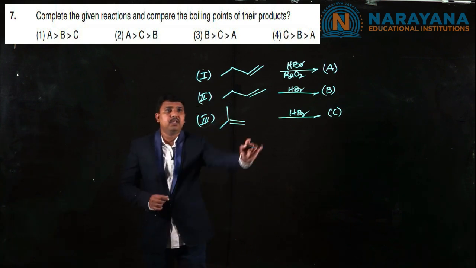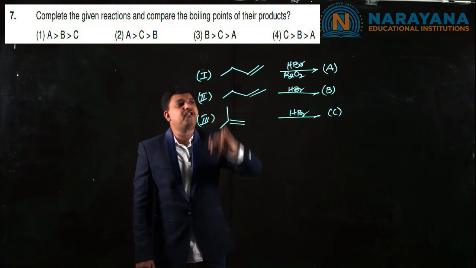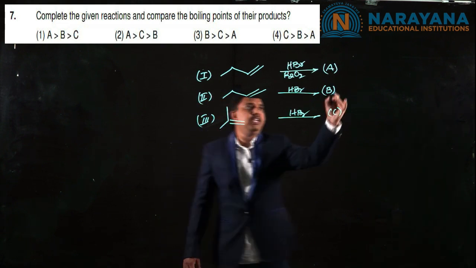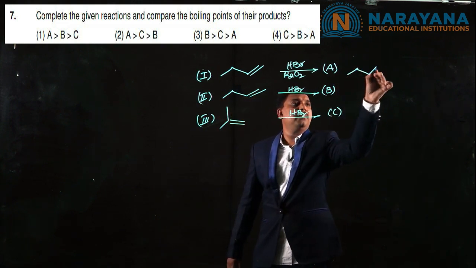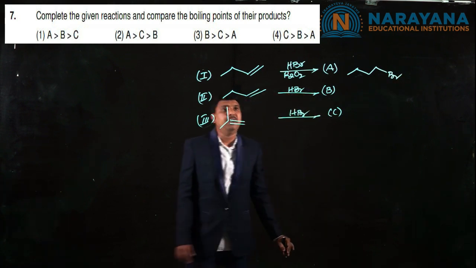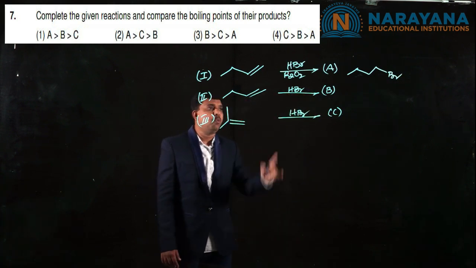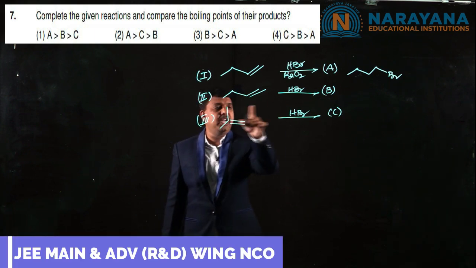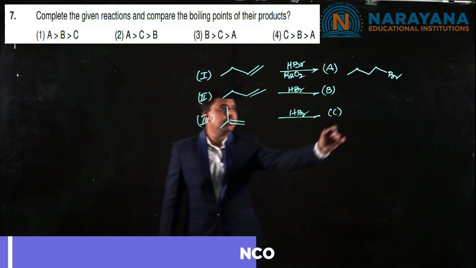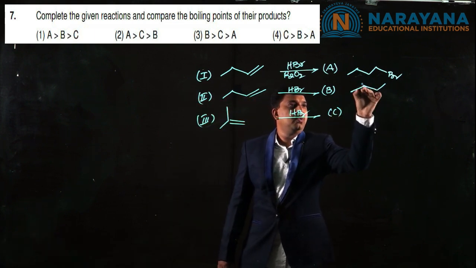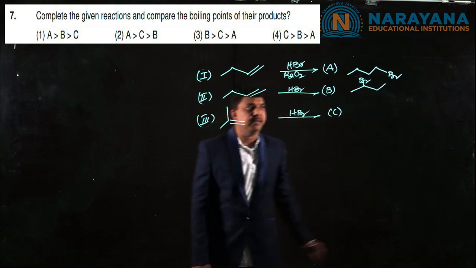Let us see. First one, alkene upon treatment with HBr in the presence of peroxide. The product is 1-bromobutane, anti-Markovnikov addition to give 1-bromobutane, Kharasch effect. The second one, the same 1-butene upon treatment with HBr, the major product here we get is 2-bromobutane.